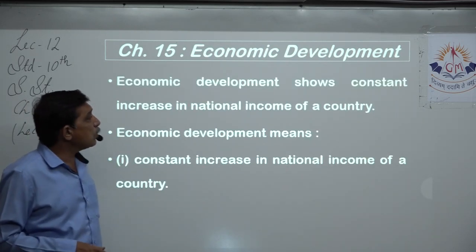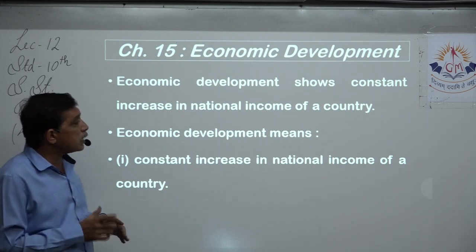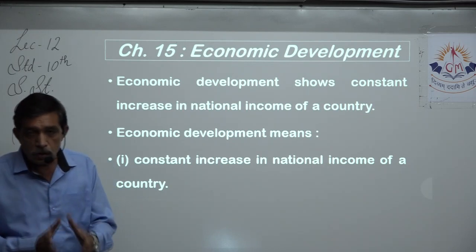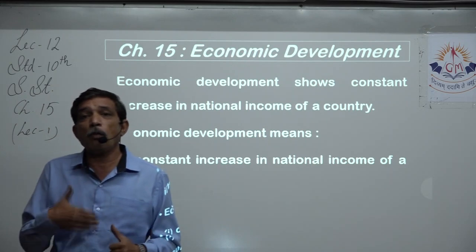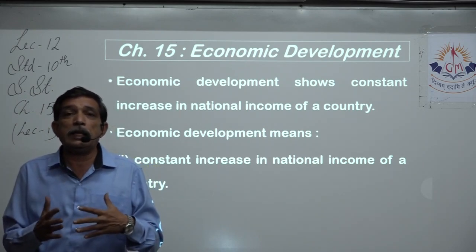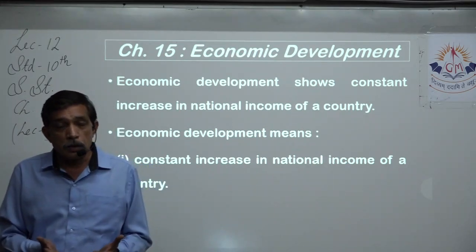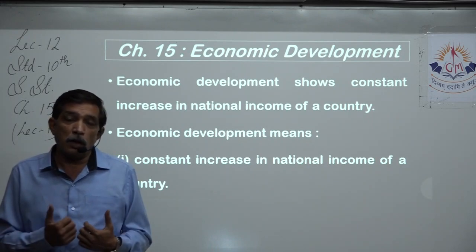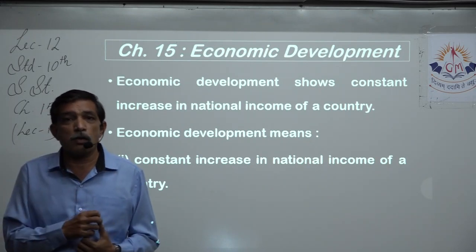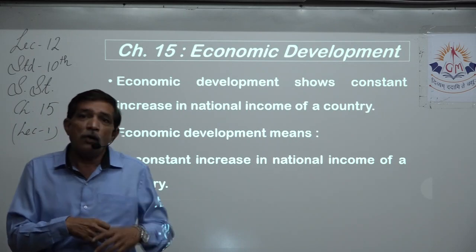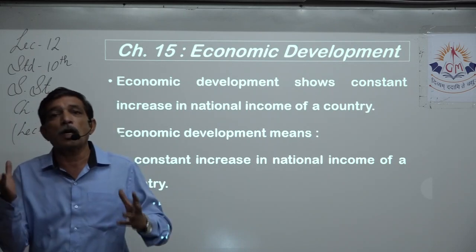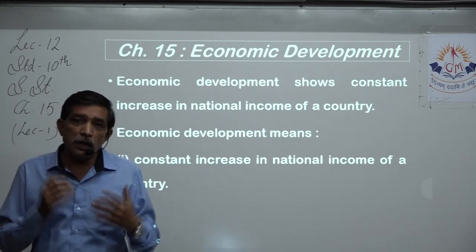Economic development shows constant increase in national income of a country. It is also true that the more people work, the more money keeps on adding in the country, right? We buy some things from outside, that is import. We make some things and we export. Money transaction happens even in the country.